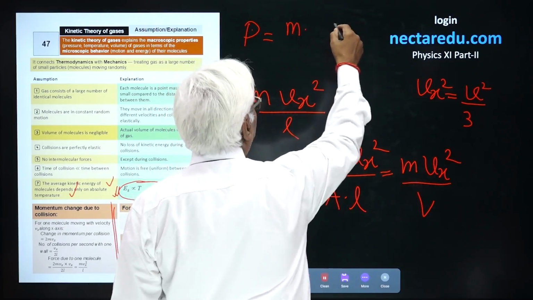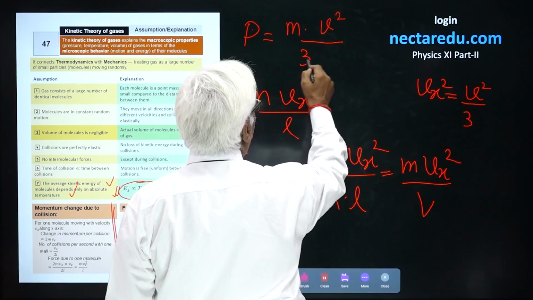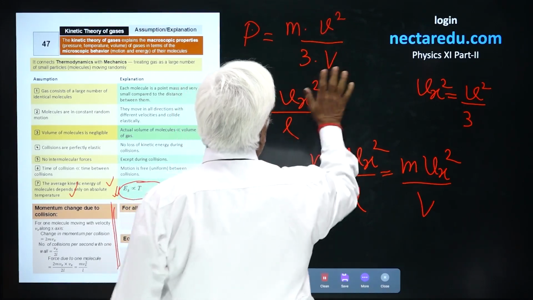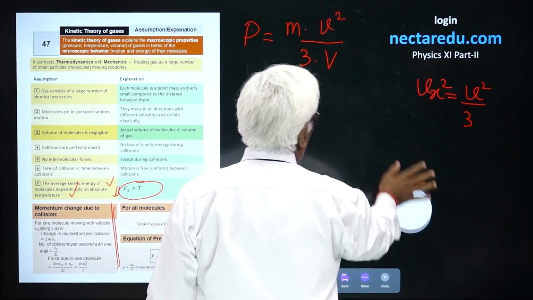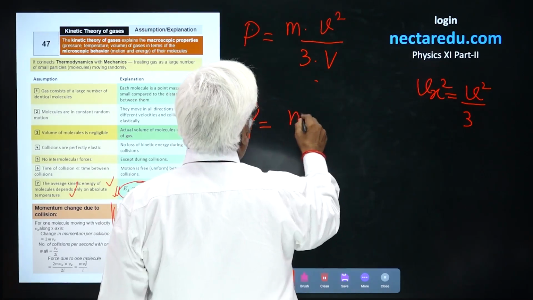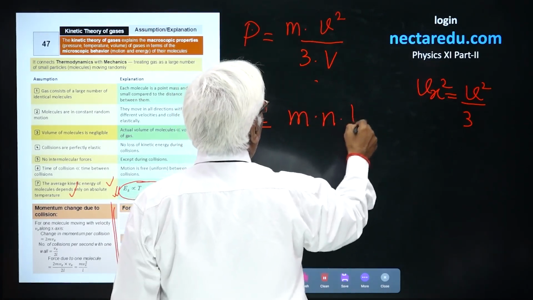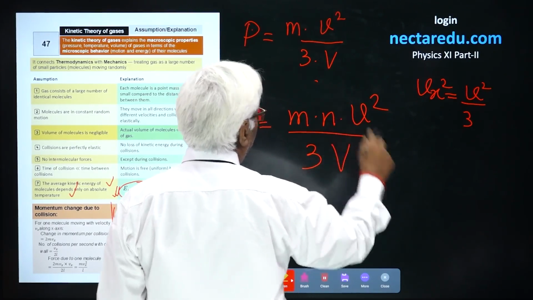This is mV square by 3V. But so far you have considered only one molecule. If you consider N molecules, obviously it is going to be mNV square.